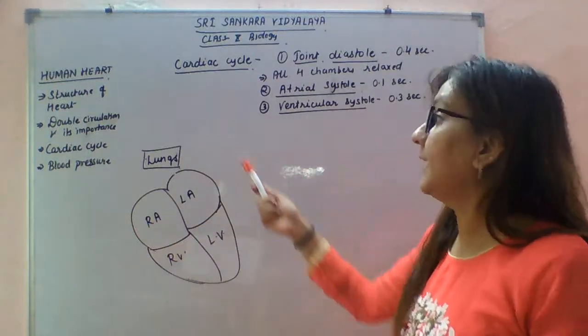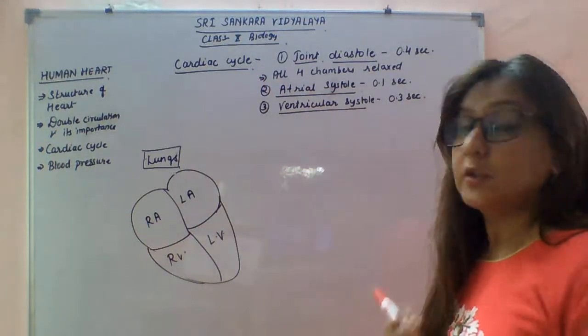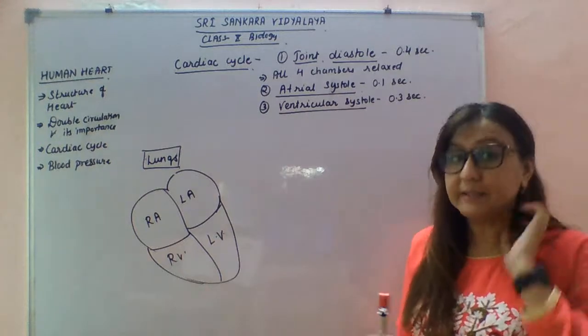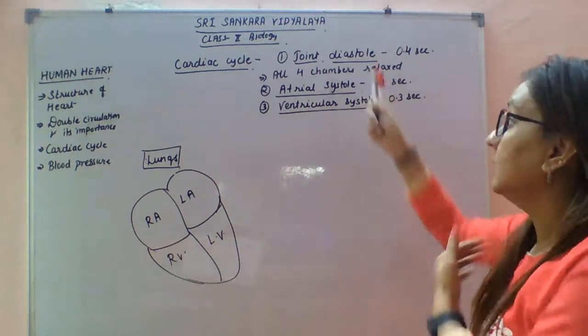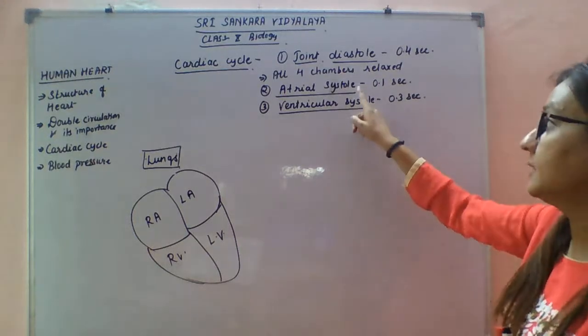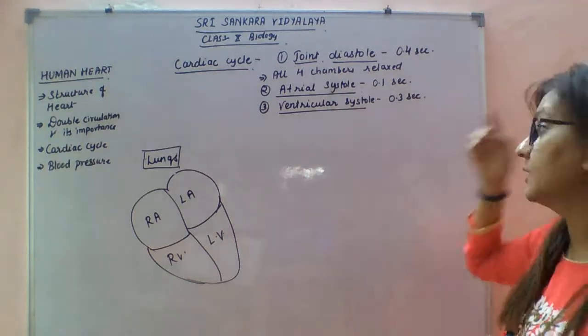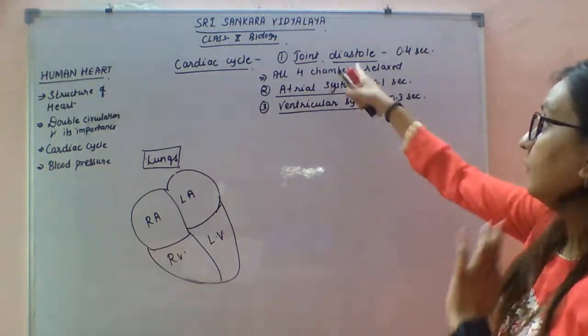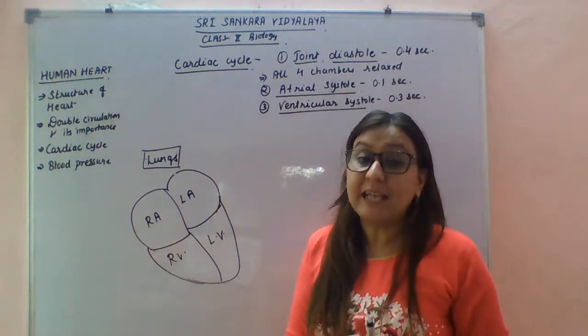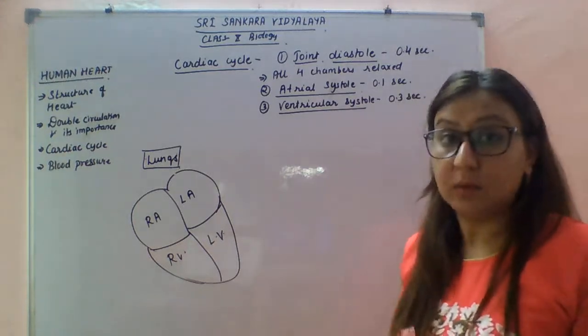So now we will study about the cardiac cycle. The cardiac cycle comprises three stages. The first stage is joint diastole, the second stage is atrial systole, and the third stage is ventricular systole. First I will explain joint diastole. Diastole means to relax.